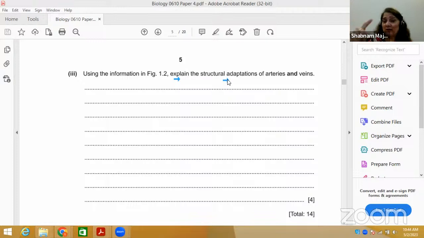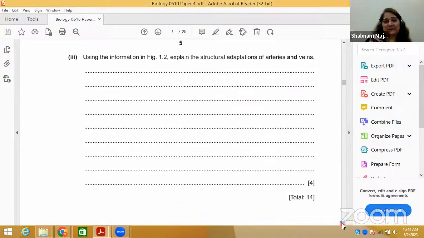You have to give the adaptive structural features: size of the lumen, width of the wall, the thickness of the collagen and so on. You can go through this as well. If you have done the comparison, there is nothing very tough here.